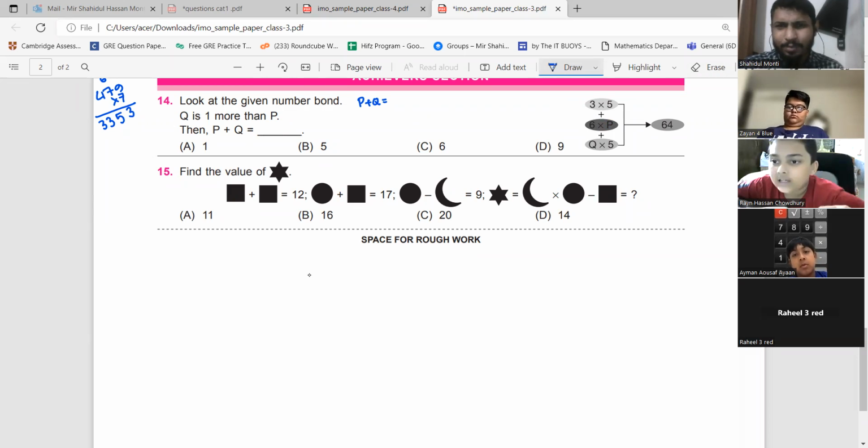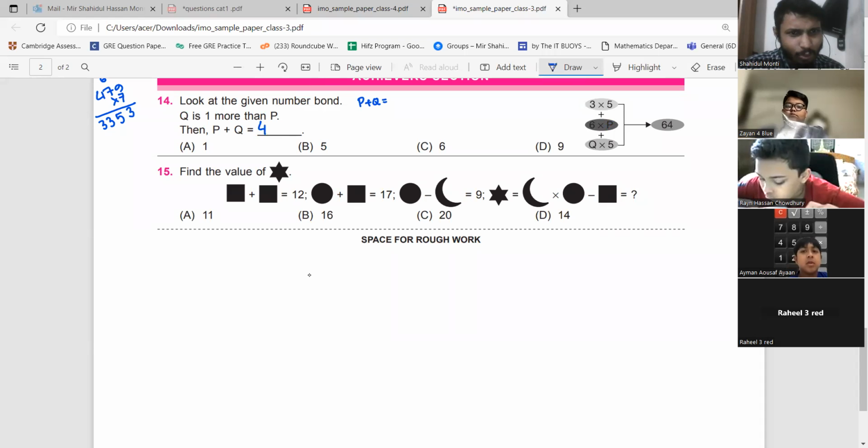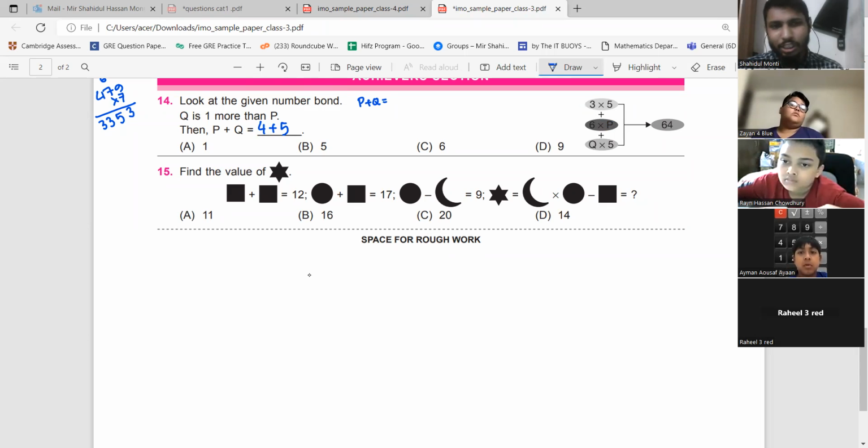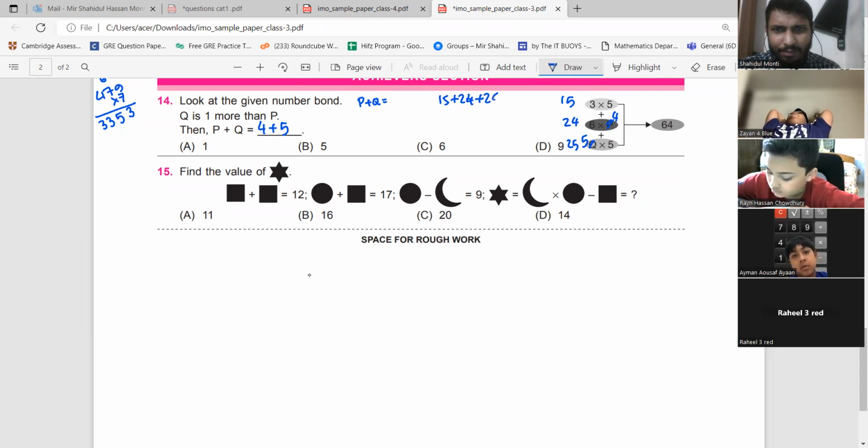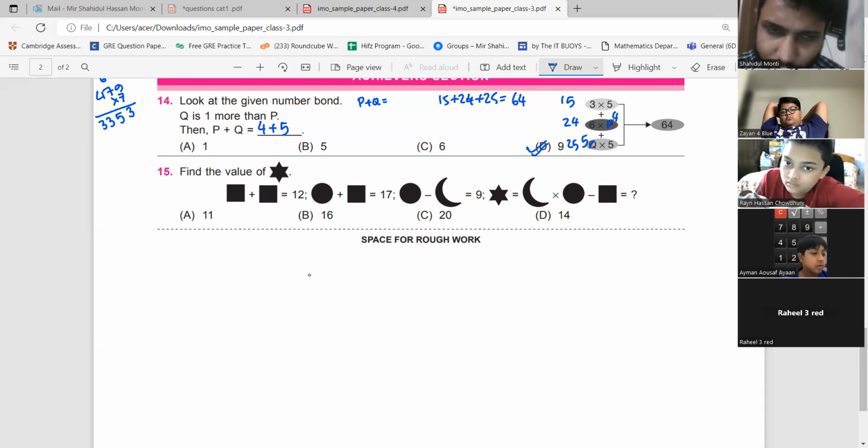Okay, 9. If I say P plus Q is equal to 9, then P is equal to 4 and Q equals 5 because the question says Q is 1 more than P. Okay, let's see. If I put a 4 here and if I place a 5 here, then I have 3 5s are 15, 6 4s are 24, and 5 5s are 25. And if I add this stuff, 15 plus 24 plus 25, that is equal to 64. So the correct answer should be D.